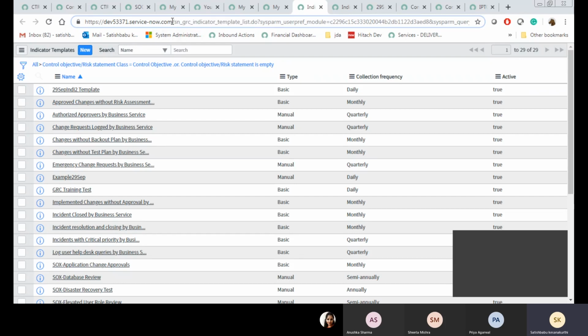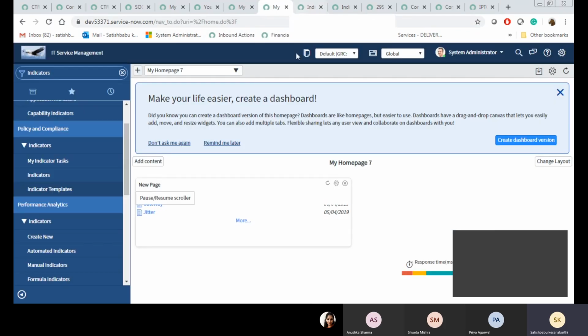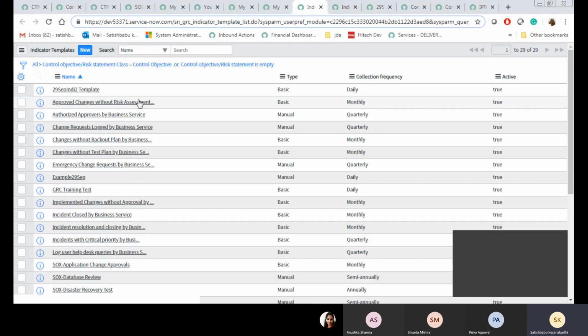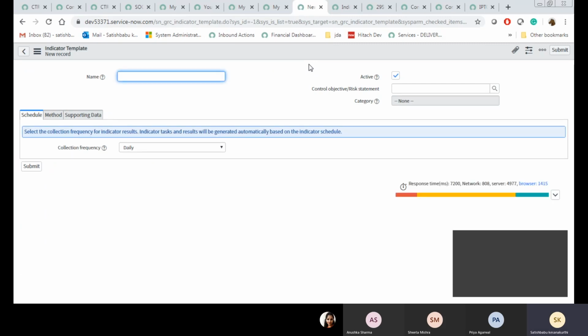The table name is sn_grc_indicator_template. Like I showed you with the issue, this is sn_grc_issue, which is extended from the task table, right? Now I'm going to create a new indicator template.